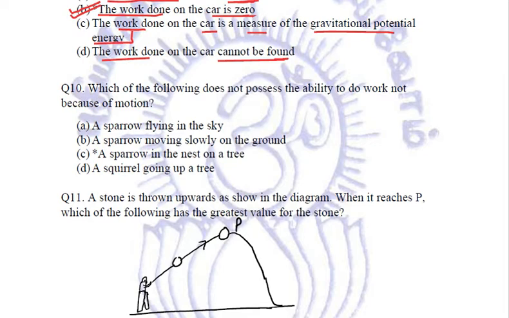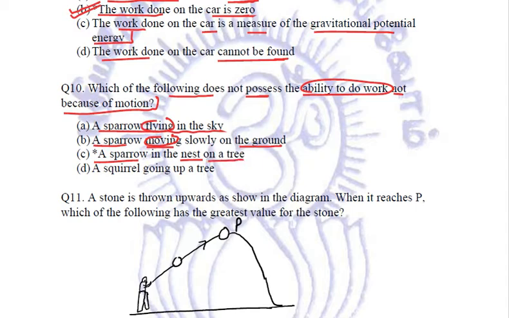Let us see the next question. Which of the following does not possess the ability to do work because of motion? A sparrow is flying in the sky. There is motion. A sparrow moving along on the ground slowly. There is motion. A sparrow in the nest on a tree.